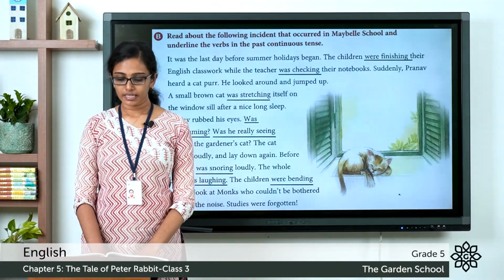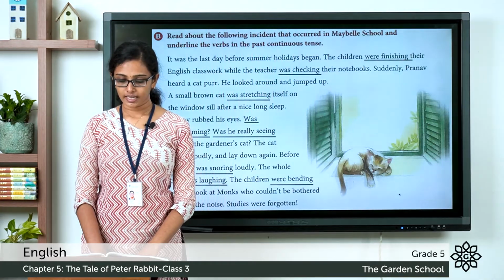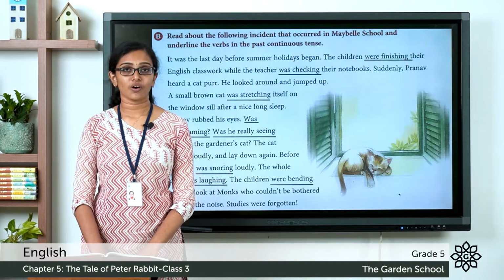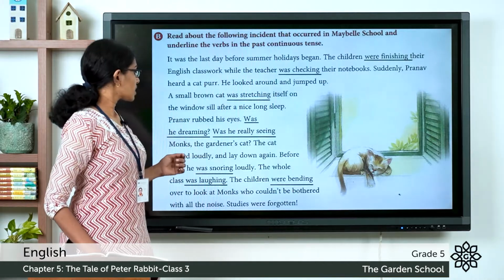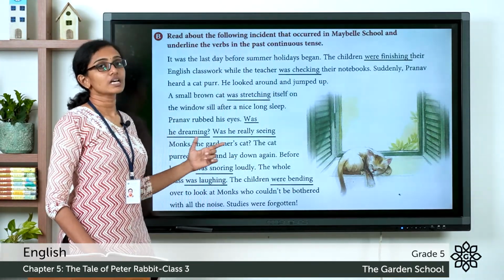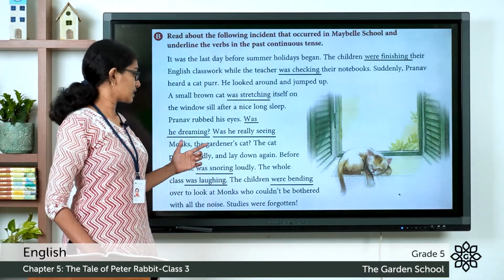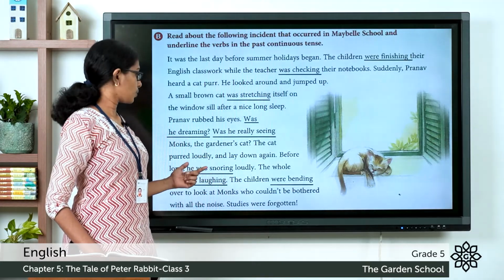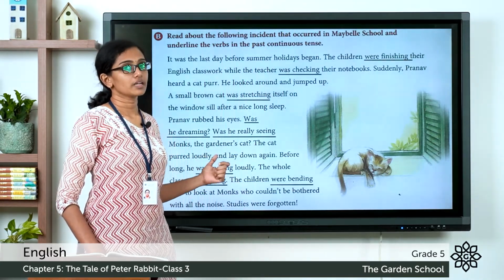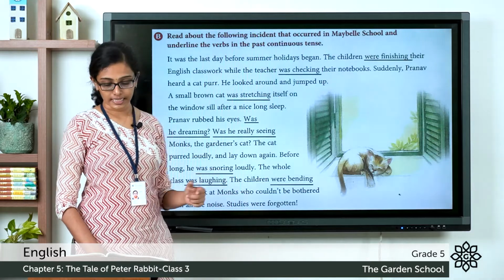The cat purred loudly and lay down again. Before long, he was snoring loudly. He was snoring loudly. Was snoring. So, that is given in the past continuous form. Was snoring is the verb given in past continuous form in this sentence.